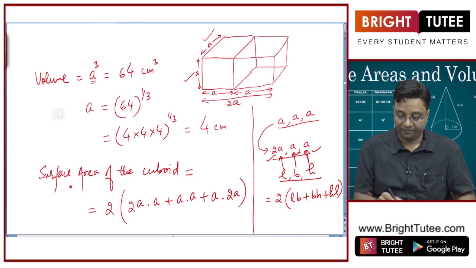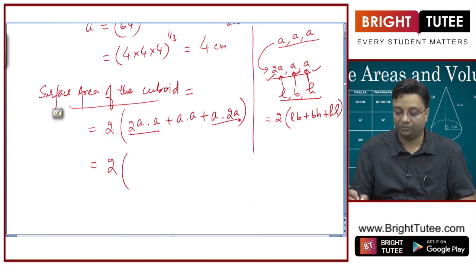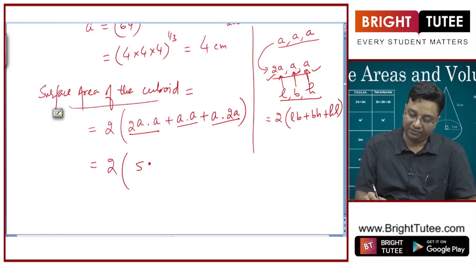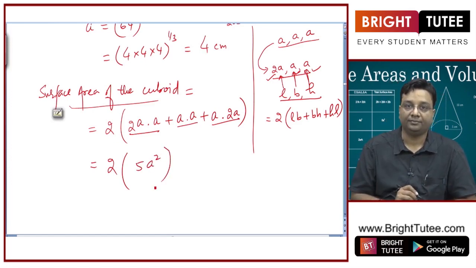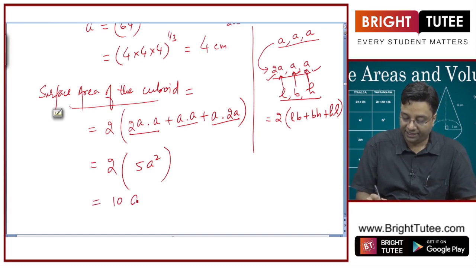This is 2A squared, this is 2A squared, so 4A squared, and this is A squared. So 4A squared plus A squared is 5A squared. So this is effectively 10A squared.